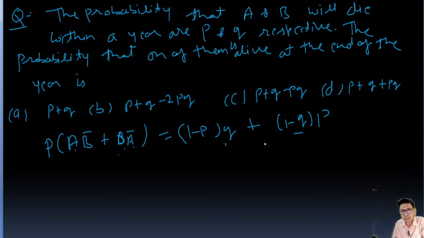Similarly, this is the probability of B being alive, and this is the probability of A being died.